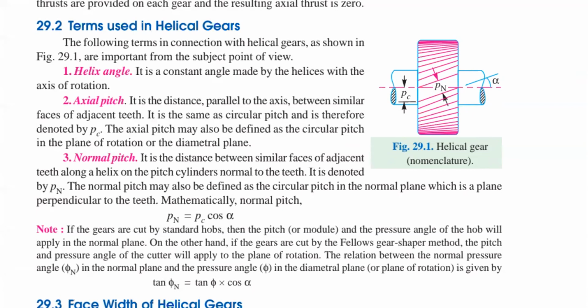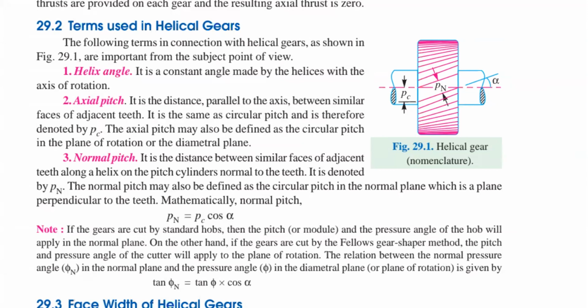Next one is your normal pitch. Normal pitch means the distance between similar faces of adjacent teeth along the helix on the pitch cylinders, normal to the teeth. So you have a mathematical relation: Pn equals Pc into cos alpha. Right. Here you have a note point; please go through it.